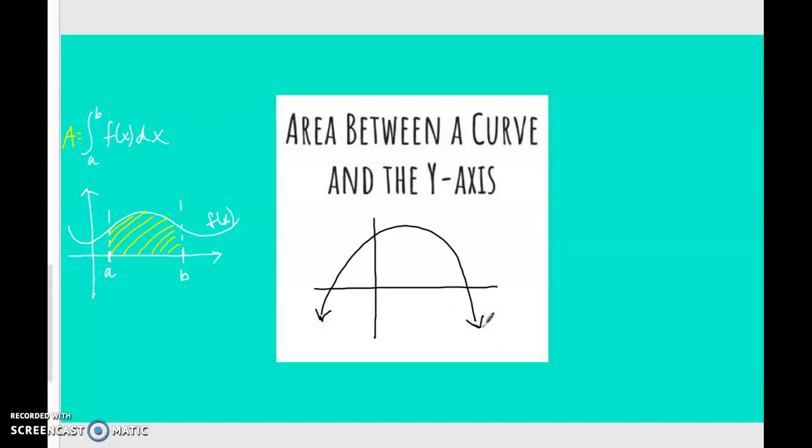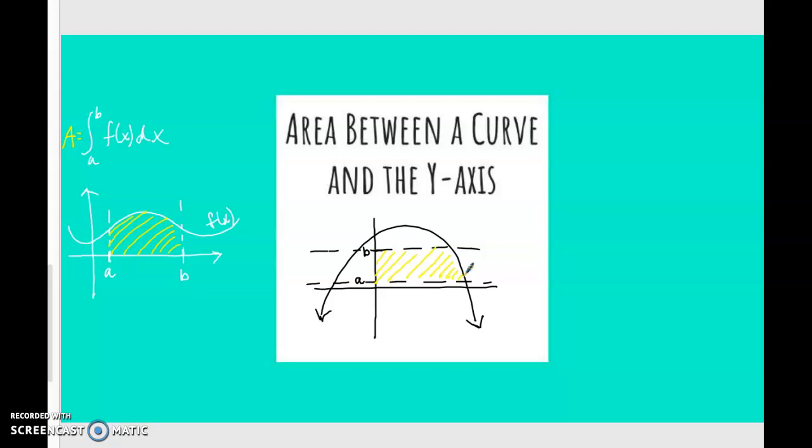Now we are looking for the area bound between some horizontal line, y equals a, lower limit, some horizontal line, y equals b, upper limit, and the y-axis and the curve. This area is what we are going to be calculating now. Notice how this is different. We are bounding between the curve, the y-axis, and two horizontal lines.